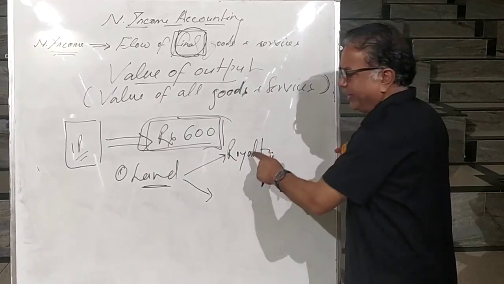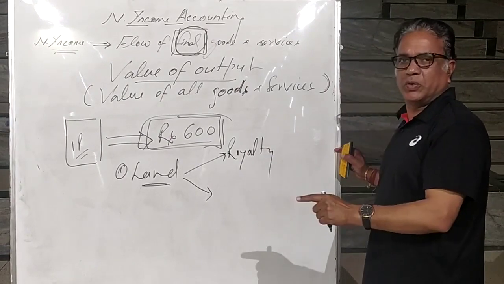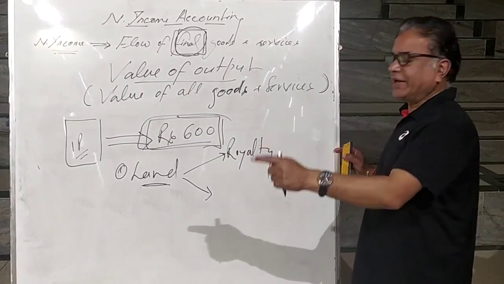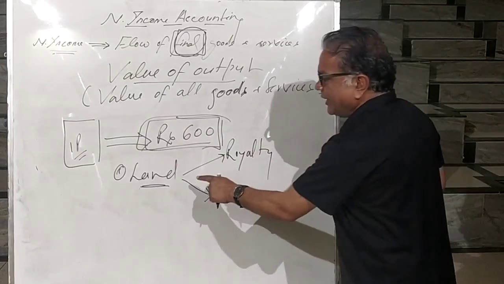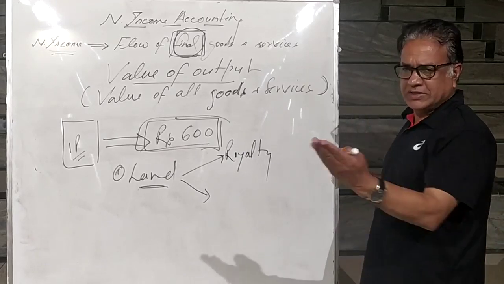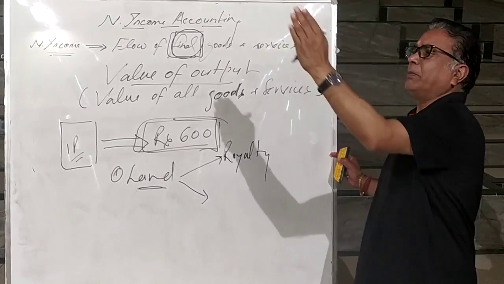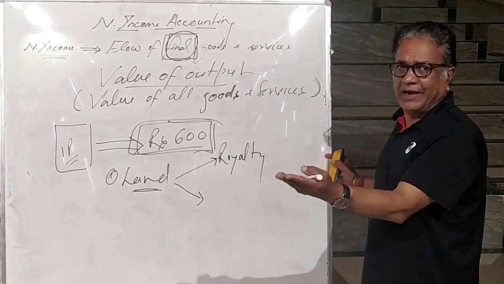For example, in the production of white cement, what are we using? Limestone. It is taken from the land. The payment we make against that is called royalty. And at the same time, you have to establish your business on land. For this, again, land is required. Where will you establish the plant? Not in the sky. For that, land is required.